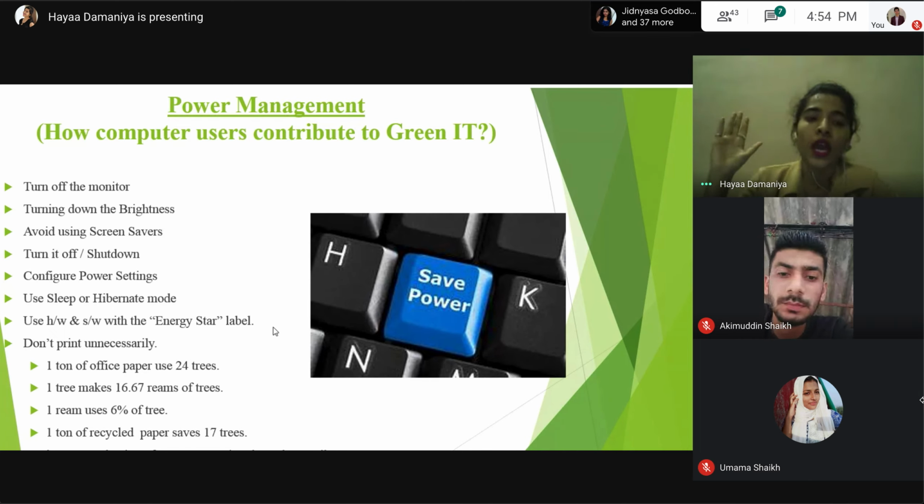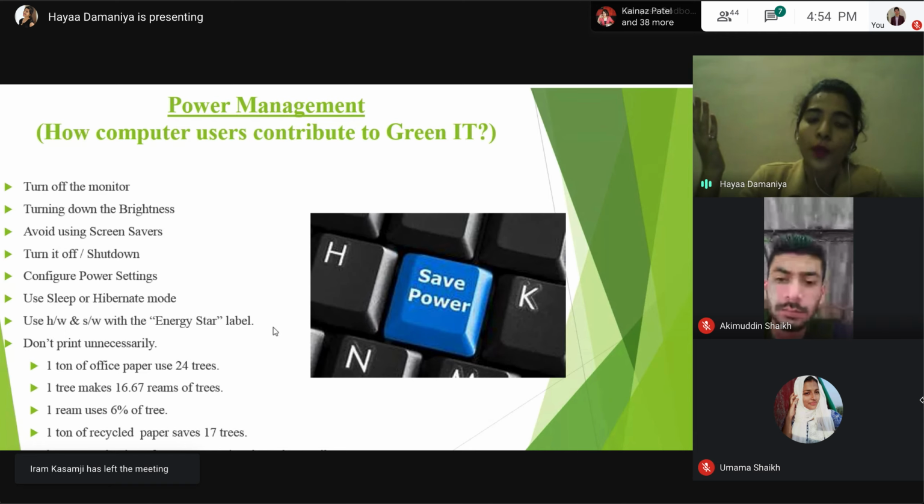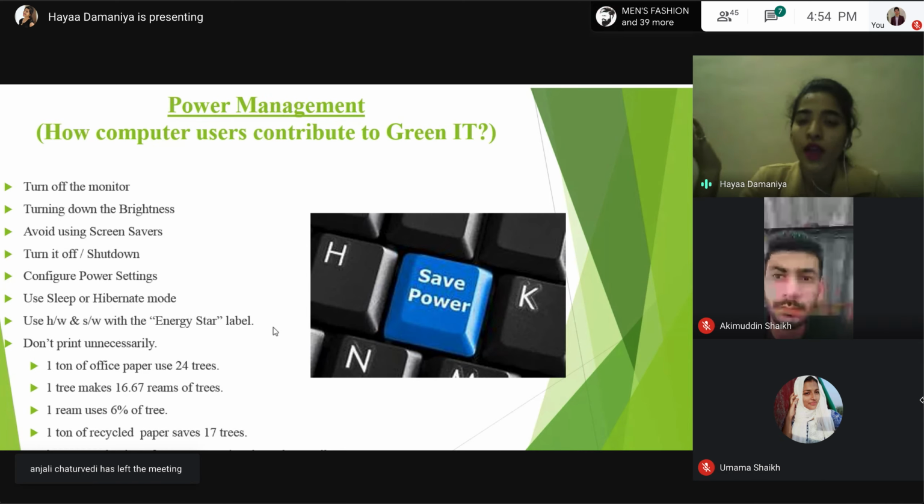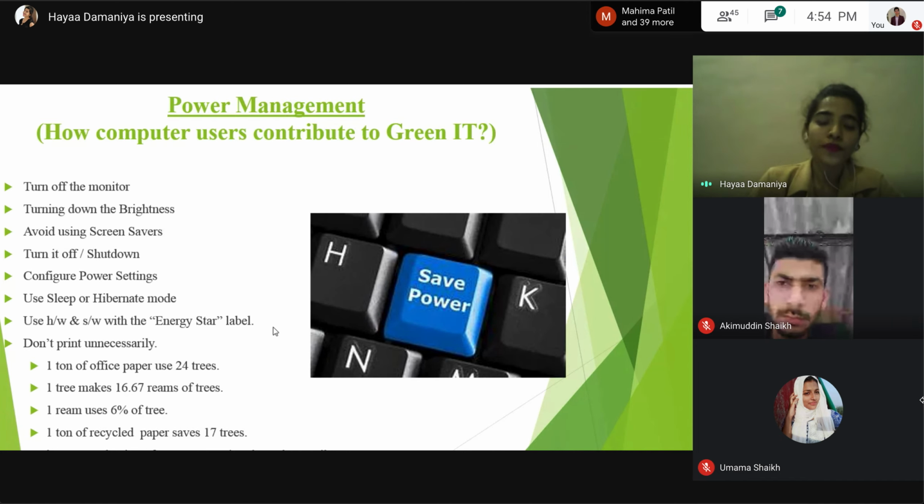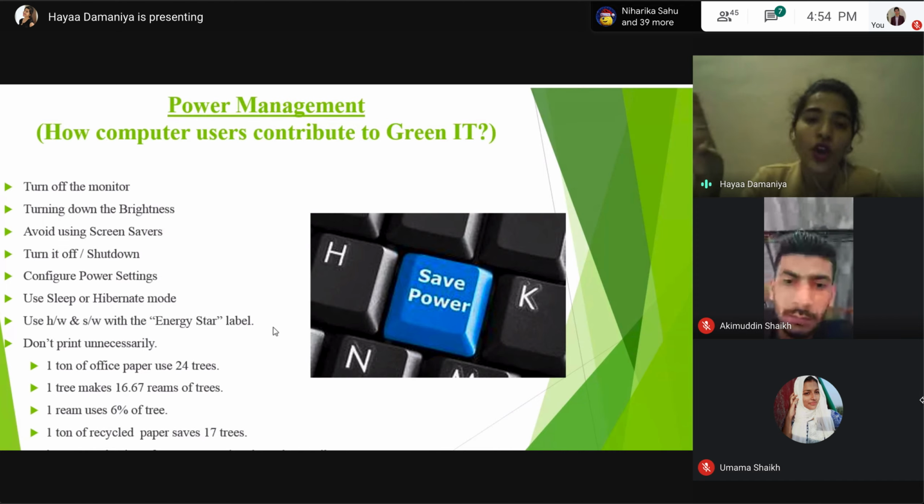Configure the power settings. Learn to configure the power settings for optimal power usage. Instructions on how to do this are included in the booklet, or you can also find them on the Green IT website. Use sleep or hibernate mode. Both are power saving modes, but the difference is that sleep mode cuts off the power of the display, hard drive and other peripherals. So before using sleep mode, you have to save your work, because if you don't save your files, you may lose them. On the other side, hibernate mode means the computer will be idle for an extended period of time.